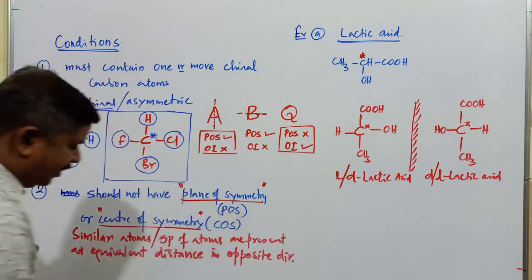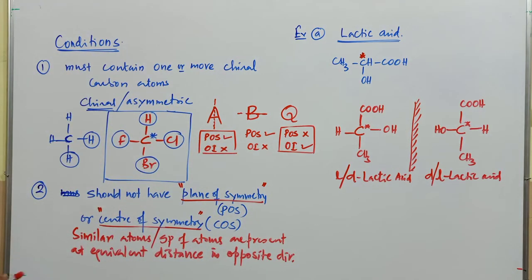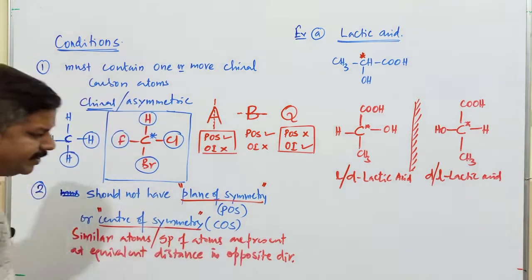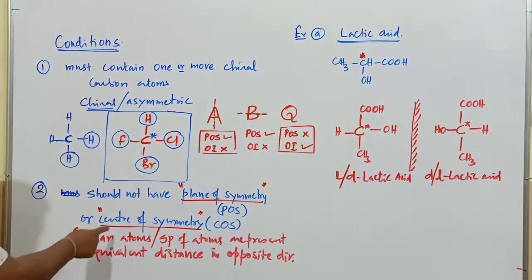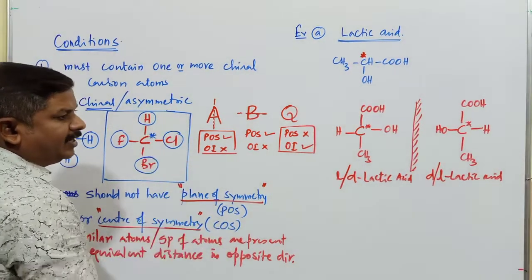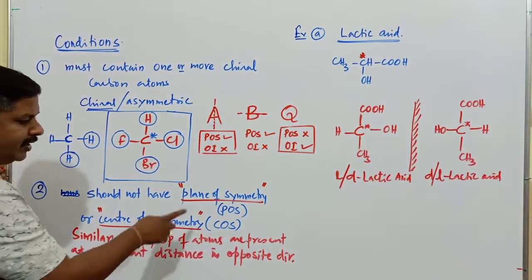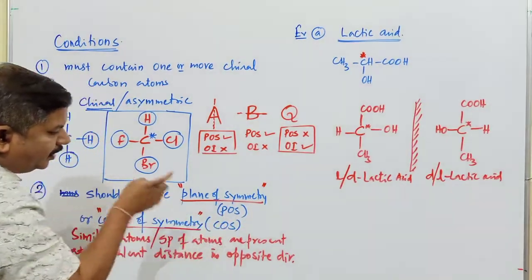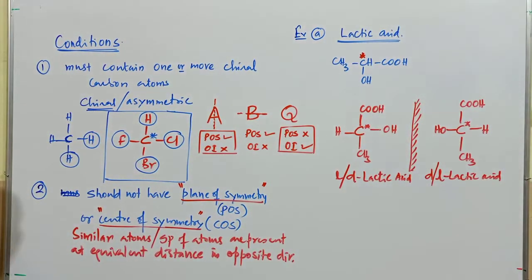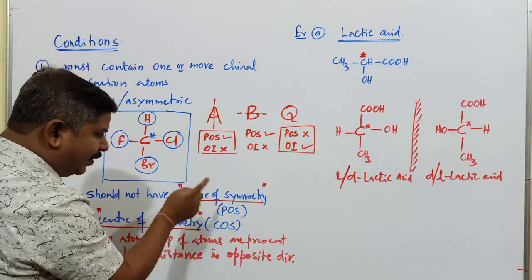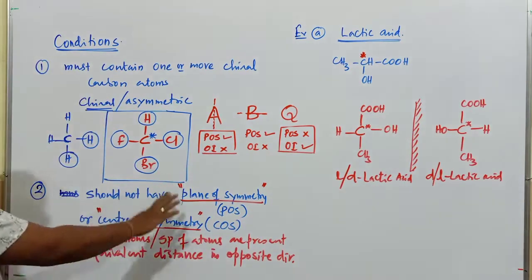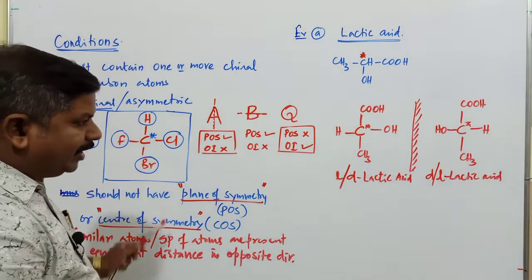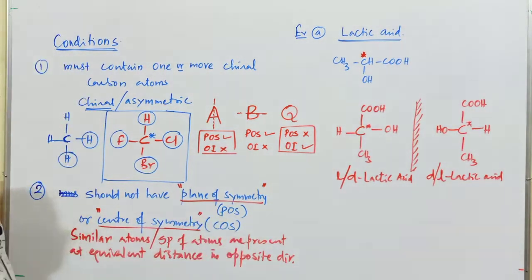If two or more similar atoms or groups of atoms are present at equivalent distance in opposite directions, then the compound is said to exhibit center of symmetry. So to exhibit optical isomerism, the compound should not contain either a plane of symmetry or a center of symmetry. If any one of them is exhibited by the molecule, then the compound becomes optically inactive and does not show optical isomerism.